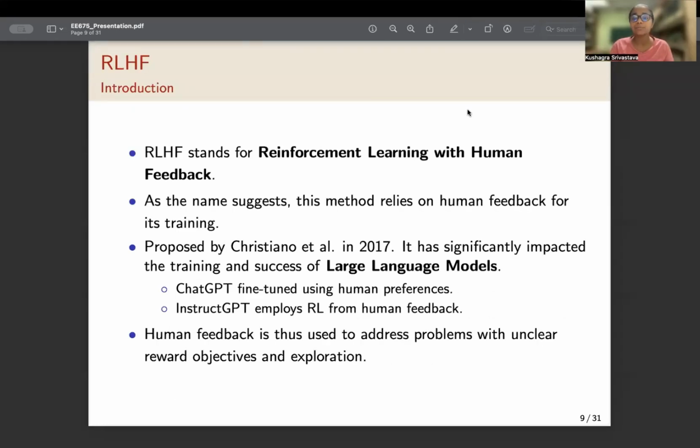RLHF stands for Reinforcement Learning with Human Feedback. As the name suggests, this method relies on human feedback for its training. It has been used widely for training large language models like ChatGPT. Human feedback is thus used to address problems with unclear reward objectives and exploration.